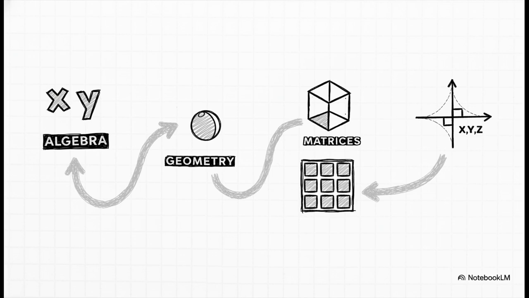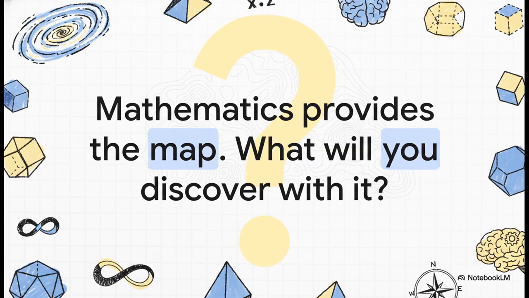So let's just quickly retrace our steps. We started with the basic grammar of relationships, right? Then we used that to map physical space and motion. After that, we uncovered the architecture of complex systems. And finally, we assembled it all into this multidimensional view of reality, revealing math for what it is, a powerful descriptive language. So the big takeaway here is that mathematics isn't just some complicated tool for specialists. It's a universal map of meaning that's available to every single one of us. It provides the framework, the paths, the coordinates. The only question left is, what will you discover with it?